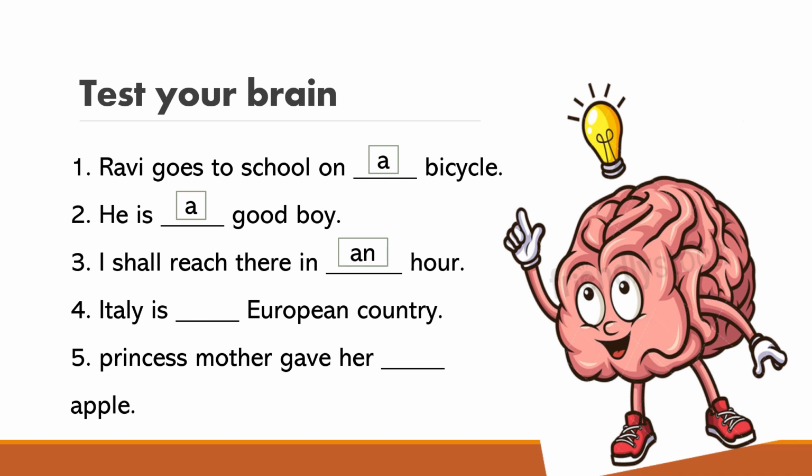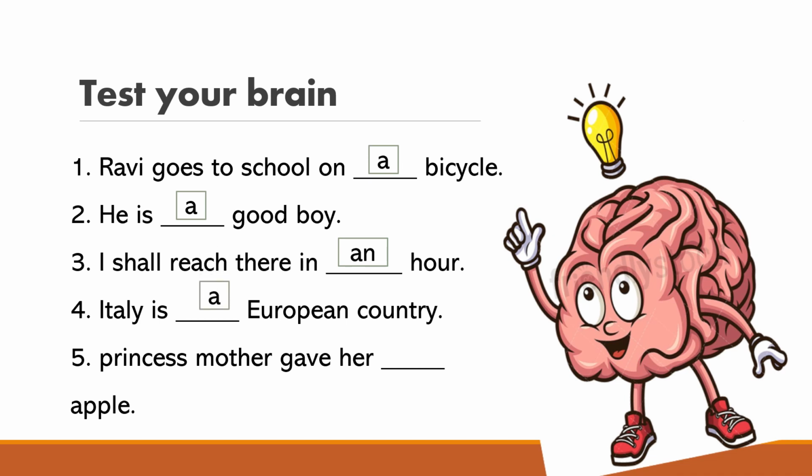Italy is dash European country. Here European, we are having E in the first, so in our mind it comes that we have to use an. But I have said about swar and vyanjan, remember that also. European, the letter coming is U. U means ya, ya, e, u. U means ya, and ya is a vyanjan, so we have to use here a.